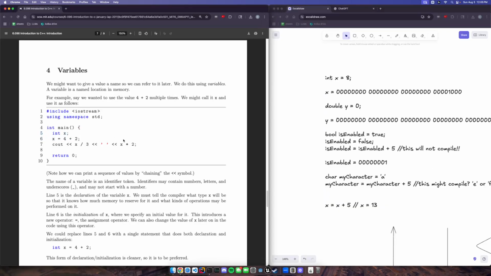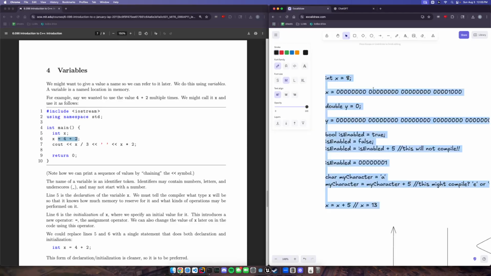Here he goes over variables, so he declares an integer x. We've already seen this with our brilliant examples over here. And then he says x is equal to 4 plus 2. So he's actually broken this into 2 lines. You'll notice I wrote shorthand here, saying int x equals 8. This is actually 2 computer instructions in one, and it's just a nice C++ syntax that you're allowed to do. Here he's saying integer x. He's just declaring the value, which tells the computer, allocate memory for this, and I'll deal with it later. And then in the next line he says, okay, take that memory we've allocated and assign it this value.